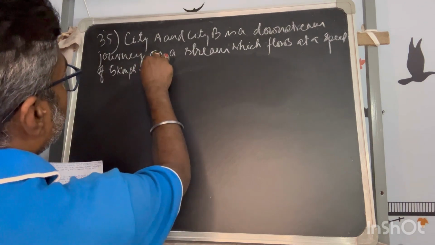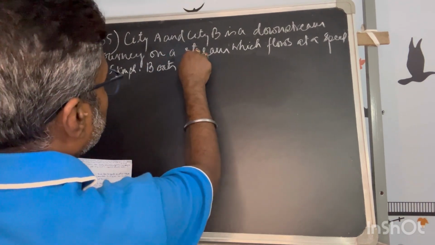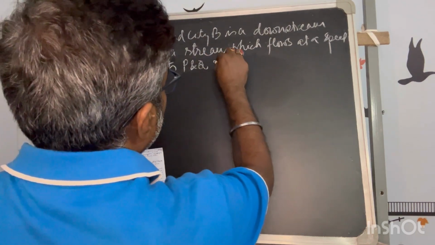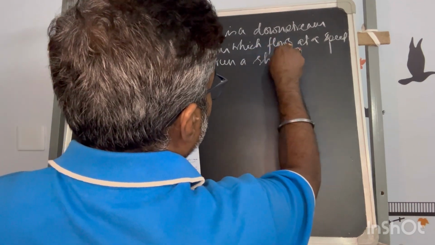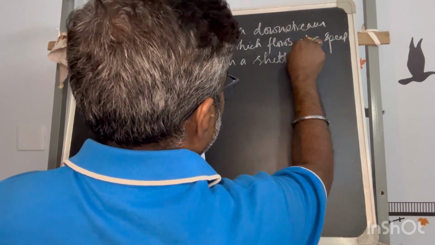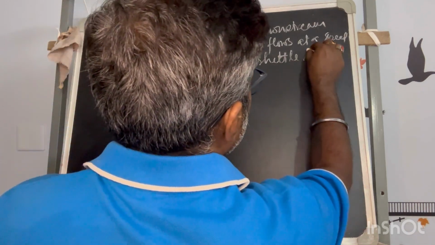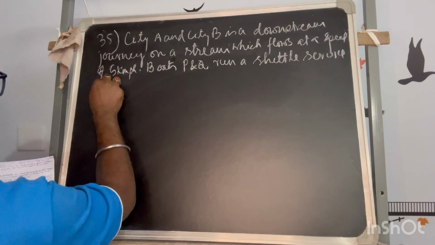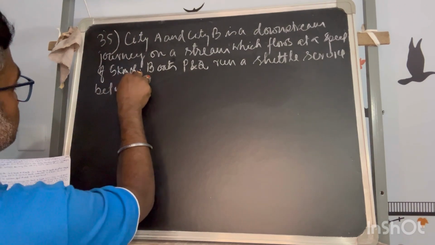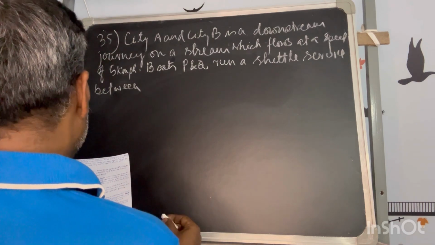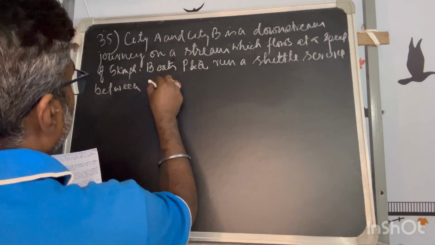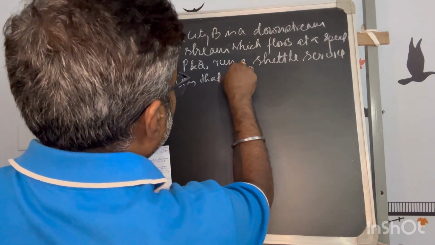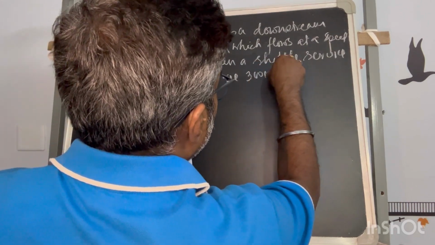Boats P and Q run a shuttle service between the cities that are 300 kilometers apart.